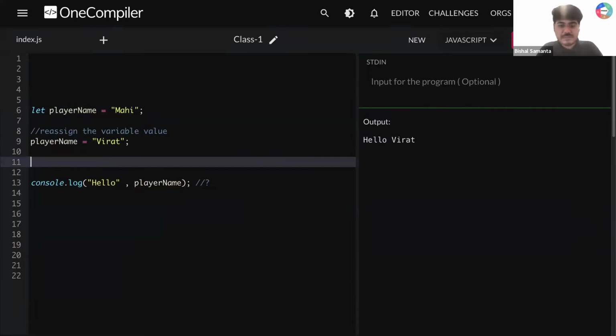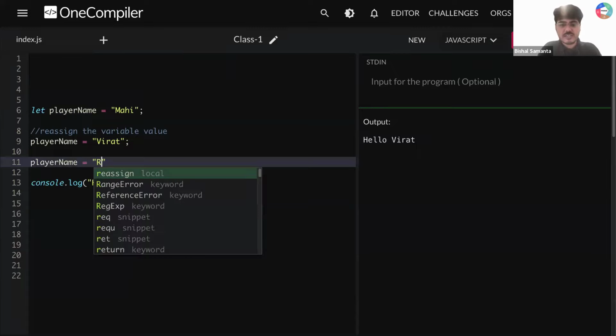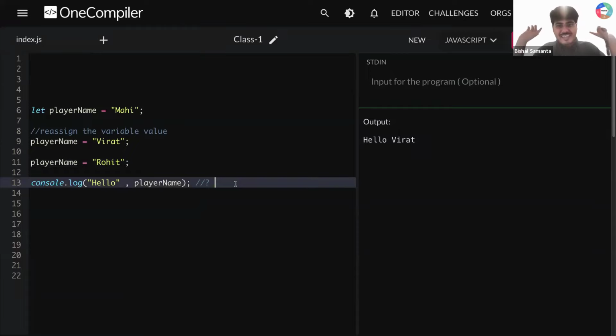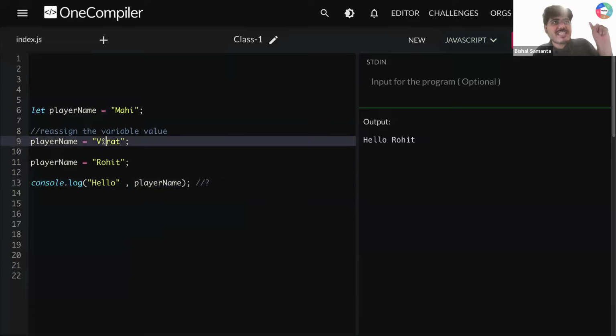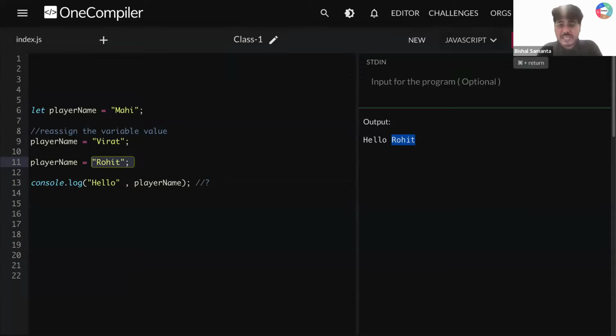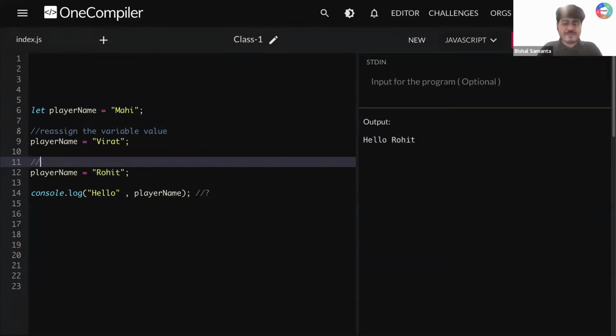Okay, guys, if it is clear, tell me. I'm writing here again, player name is equal to, let's say, Rohit. What am I supposed to get from line number 13? Hello, Rohit. Because first I start with Mahi, then I change that Mahi to Virat, then I change that Virat to Rohit, then I'm printing this player name. And what is the current value that I have in my box? I'm having Rohit. So I'm having here, hello Rohit. So that is how it is printed. Again, what I'm doing here is reassigning my variable value. Is that okay?